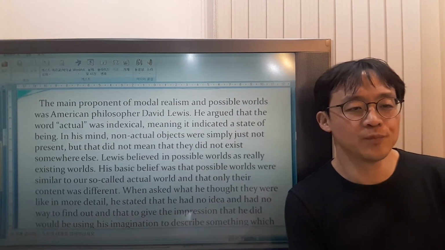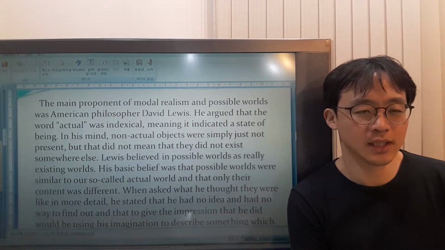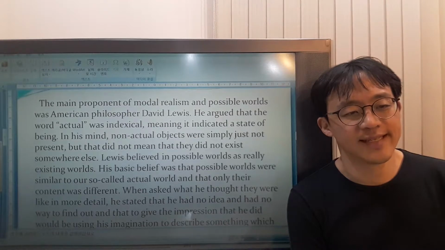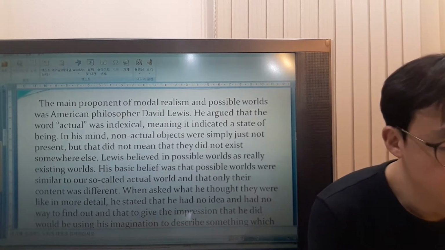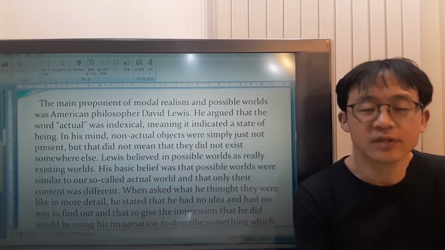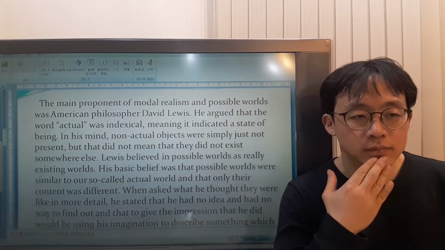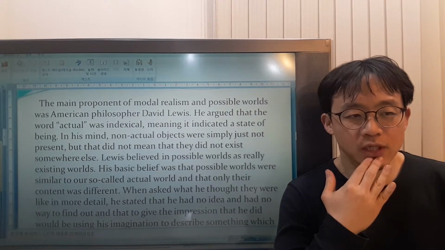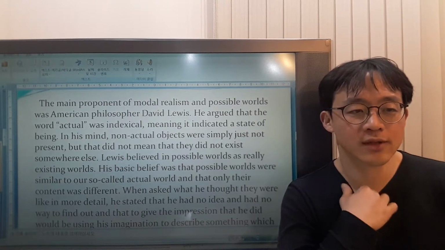The main supporter of modal realism and possible worlds was American philosopher David Lewis. He insisted the word "actual" was indexical, meaning it indicated a state of being. Indexical means the usage, the meaning of a word can be known by the context. It's different by the context. That's what indexical means.